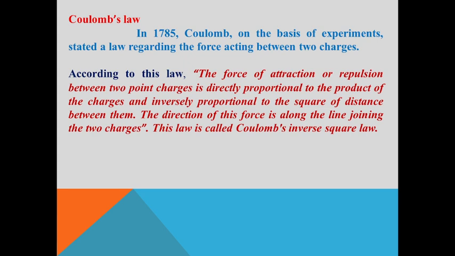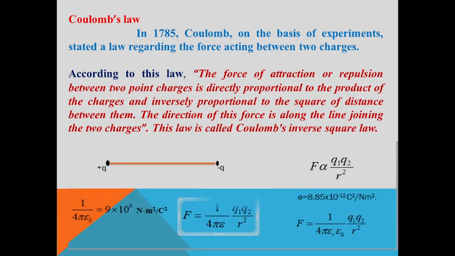According to this law, the force of attraction or repulsion between two point charges is directly proportional to the product of the charges and inversely proportional to the square of the distance between them, and the direction of this force lies along the line joining the two charges. This law is called Coulomb's inverse square law.